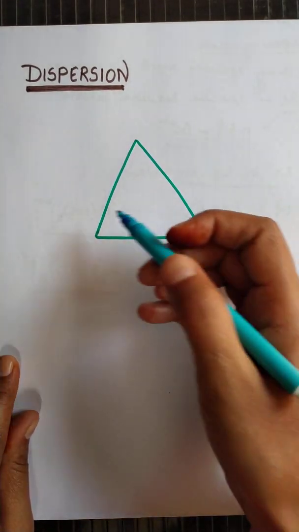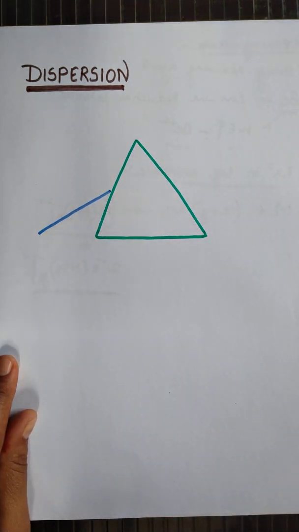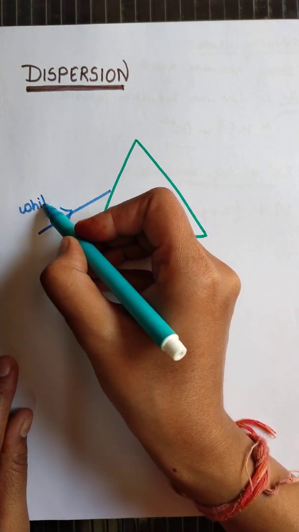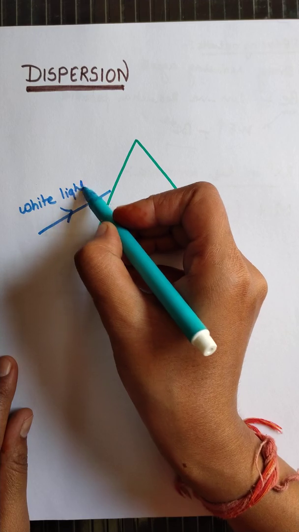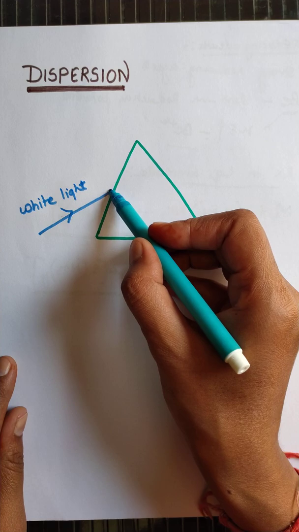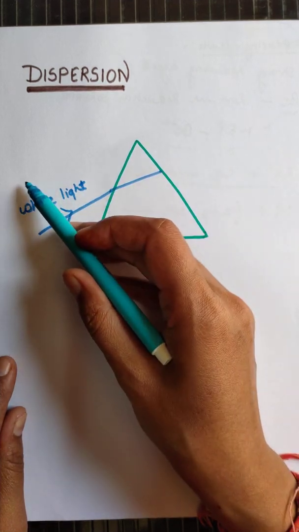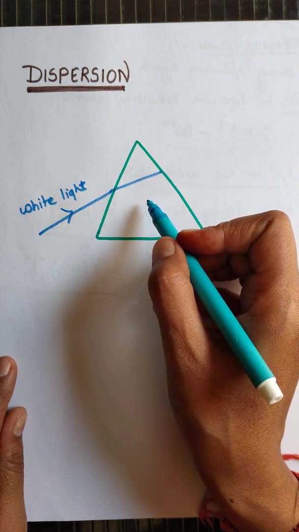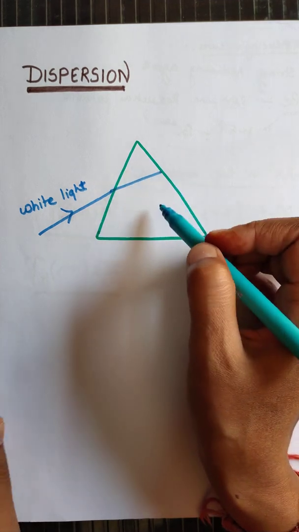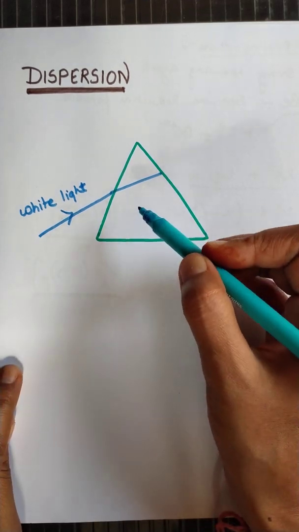So what is dispersion? Whenever any white light ray, suppose this is a light ray and this is white light, white light means a light ray coming from the sun, passes through a prism, it will refract. Why will it refract? Because outside, air is the rarer medium, and inside, the prism is made of glass, so it is denser and its refractive index is more.